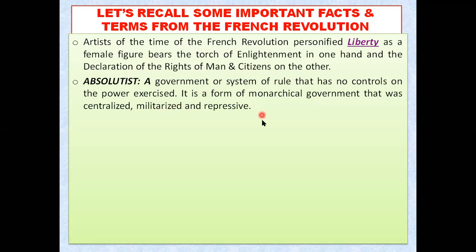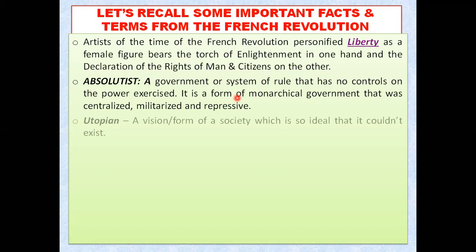And the most important thing is what? That they are repressive. I discussed earlier with you also that if you try to raise your hand, raise your voice, raise your feelings, then your mouth will be shut down, or you might be executed or punished very harshly. So absolutist is such a type of government, or you can directly recall it with the monarchical government, that is, the monarchy type of government, where there is no one to control the power of the king.